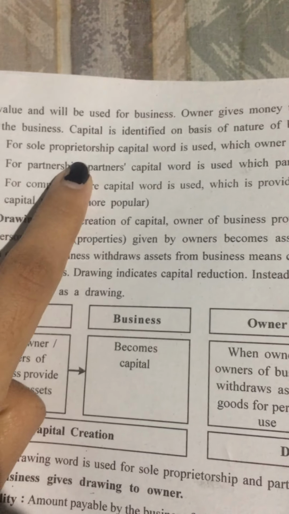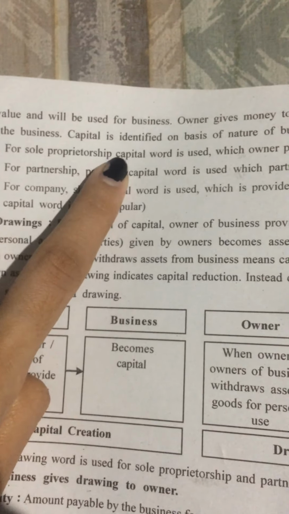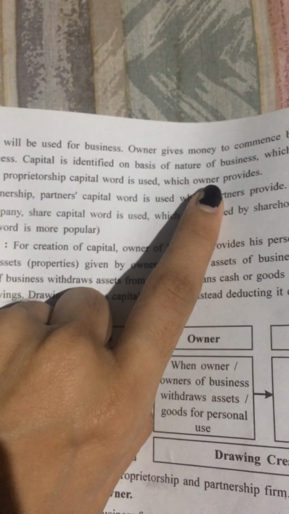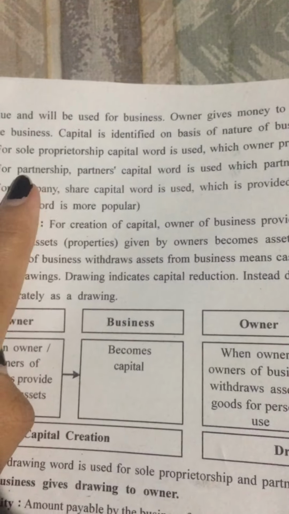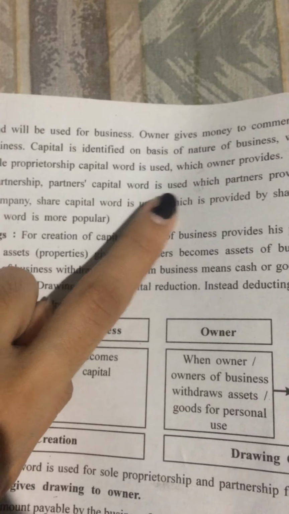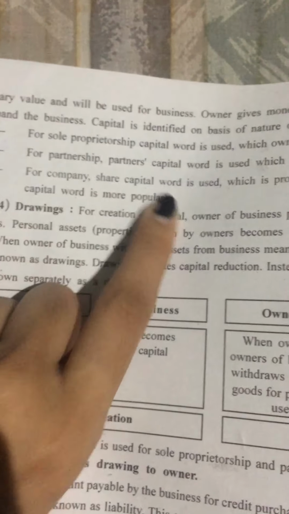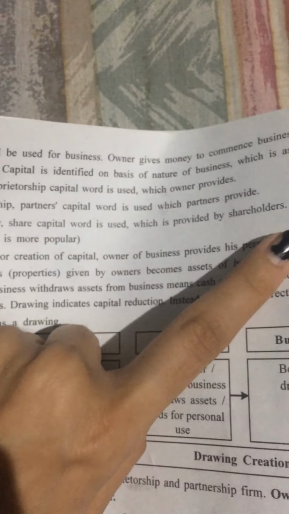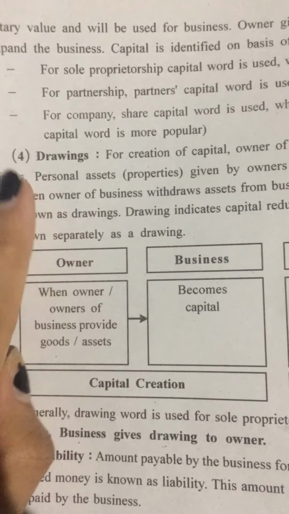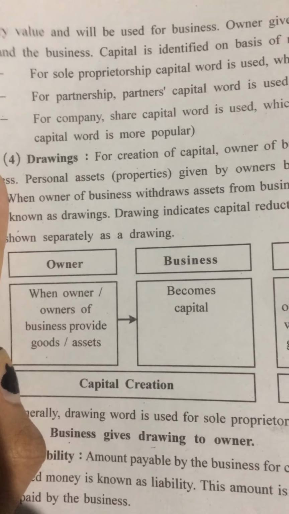So just remember that in a sole proprietorship, the word capital is used, and that capital the owner provides. In a partnership, the words partners' capital are used, and that partners provide. And for a company, share capital is used, which is provided by the shareholders. So this was the explanation for the capital.